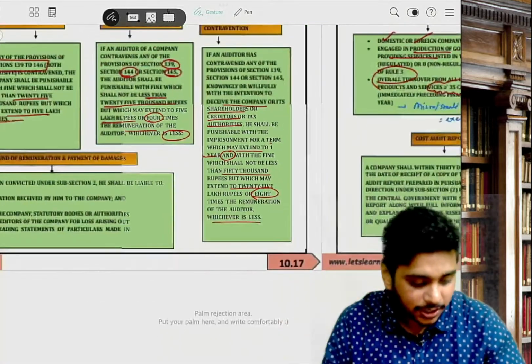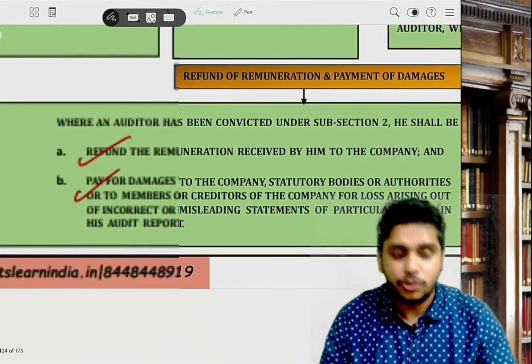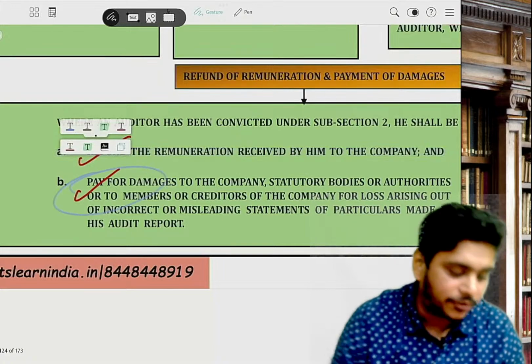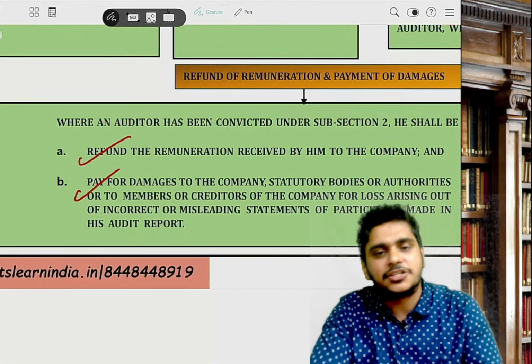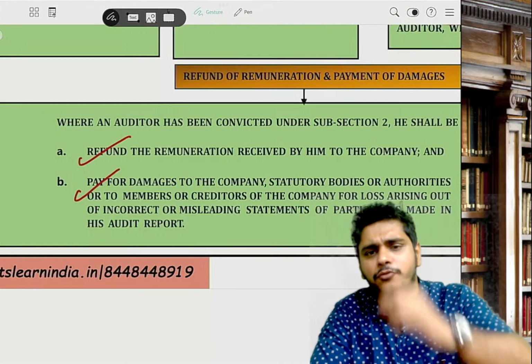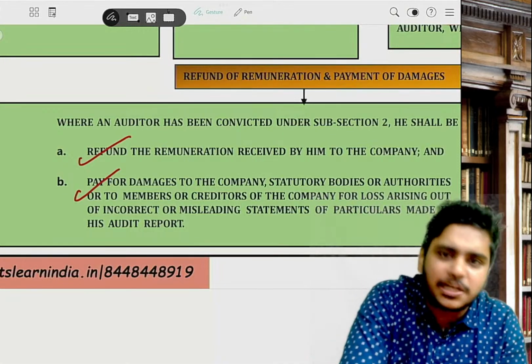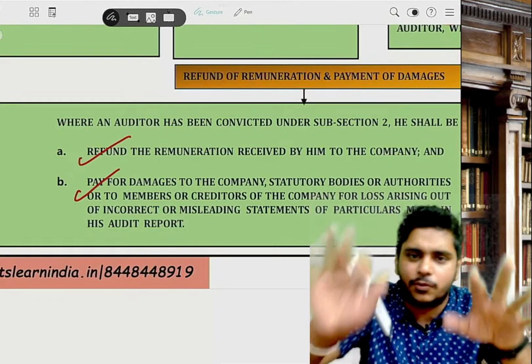Plus, if you are convicted, that means if you have gone to jail, you have to refund the remuneration, plus you have to pay for the damages. This is written in section number 147. Very important answer for a 2 marks MCQ. They can ask you in descriptive also, like a case-based question, and then last what is the penalty.